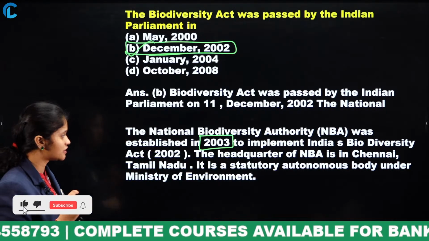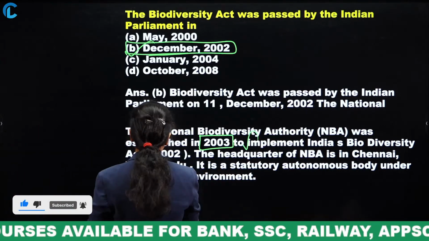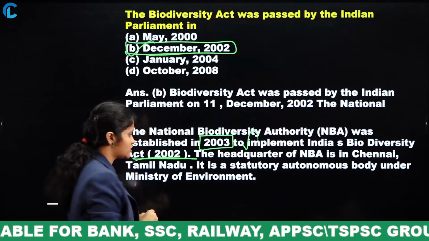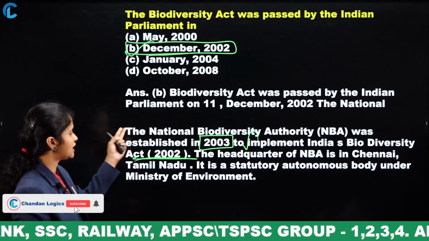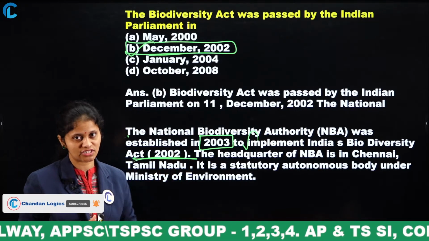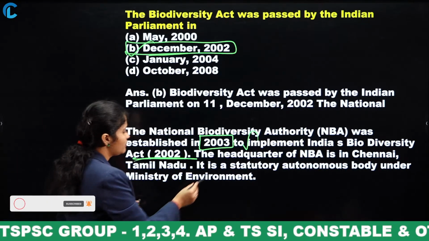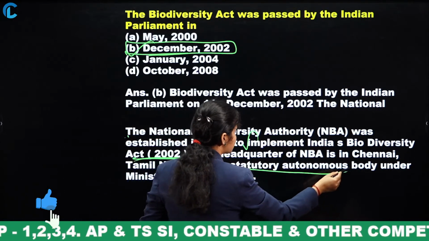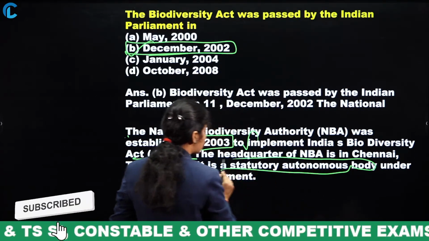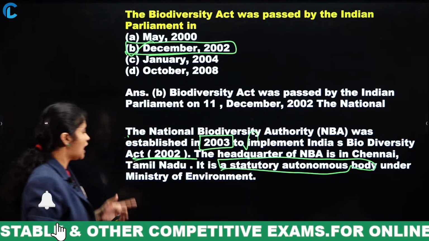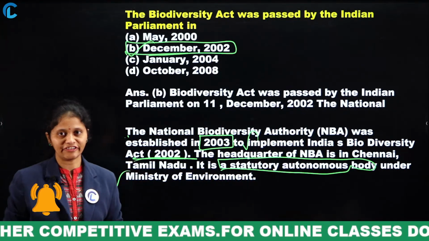The main objective is to implement the Biodiversity Act of 2002, and the headquarters of the National Biodiversity Authority is in Chennai, Tamil Nadu. This Biodiversity Authority is a statutory autonomous body under the Ministry of Environment, okay?